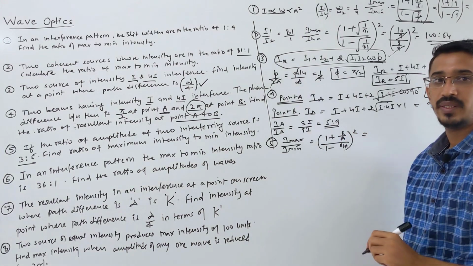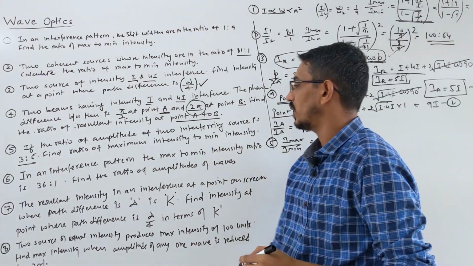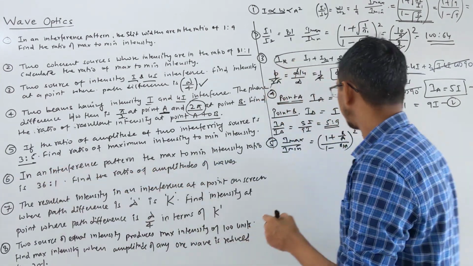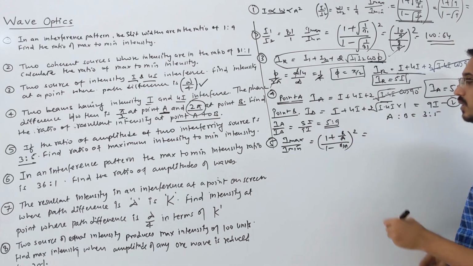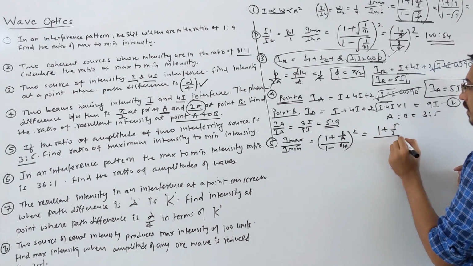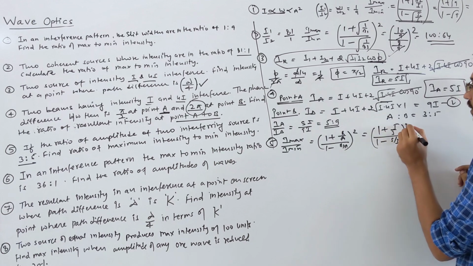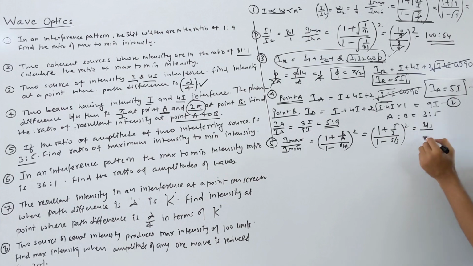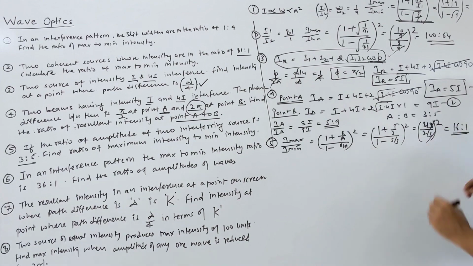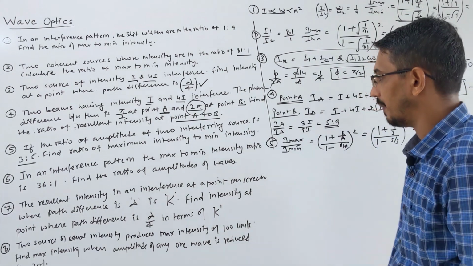This is the ratio format of the amplitude. So the ratio A to B is given as 3:5, and we need the opposite, so (1 plus 5 by 3) by (1 minus 5 by 3) and square of this. So this becomes 8 by 3, and that becomes 2 by 3, and square. The 3 gets cancelled, 4 times, so 16 ratio 1. That's your answer, I max by I min.